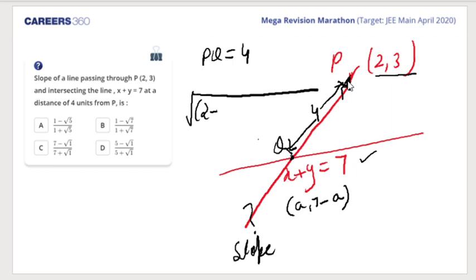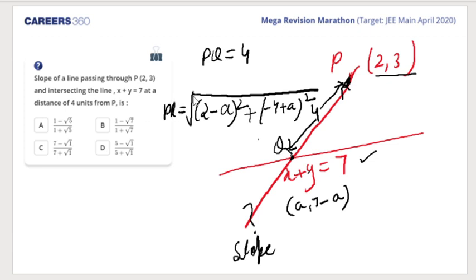So we have a line through P, and this line through P intersects this line at a distance of 4. So (2 minus a) whole square plus (3 minus (7 minus a)), that would mean (minus 4 plus a) whole square. This is PQ.